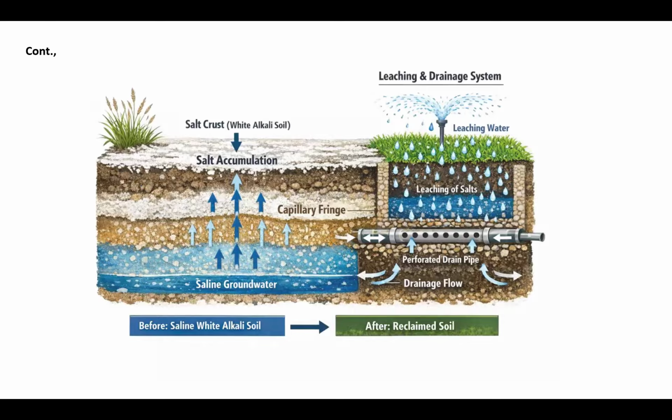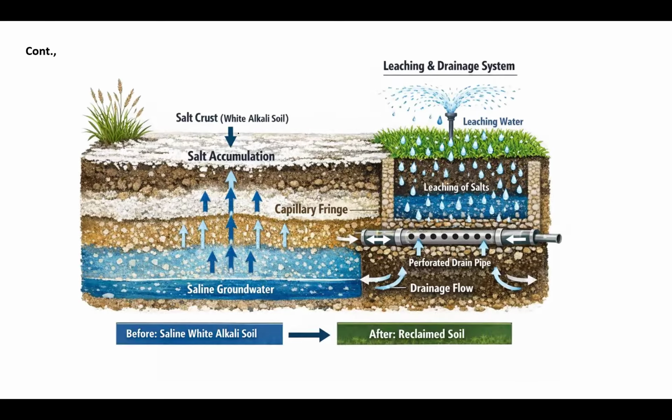Continuing with this, what is happening in this image? If your climate is arid to semi-arid, the saline groundwater, which contains all the dissolved salts, will rise by capillary action.